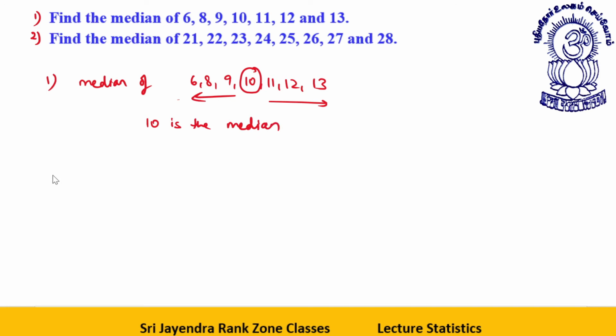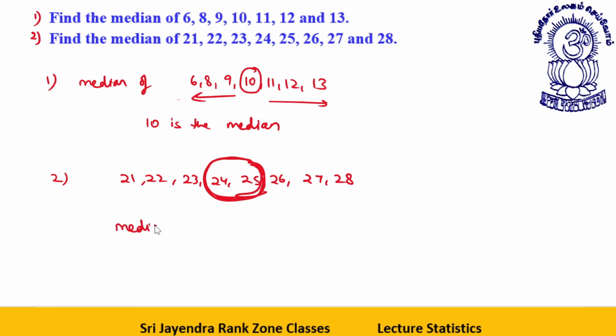10 is the median. Next, the second one is 21, 22, 27, 28. Okay. Now, what is the median? Here the median is the mean of the two middle values.